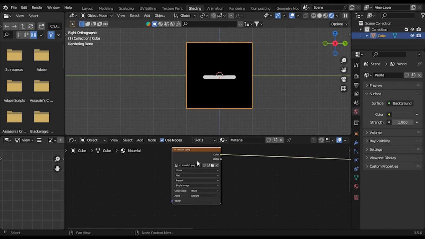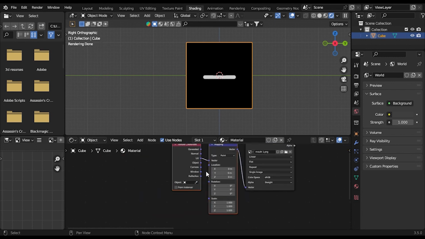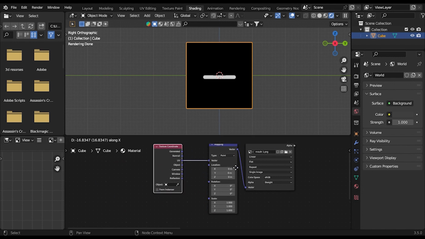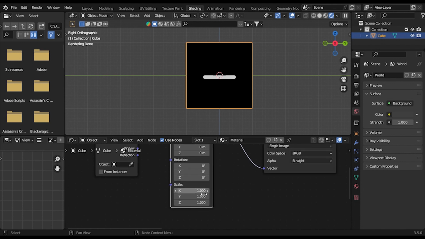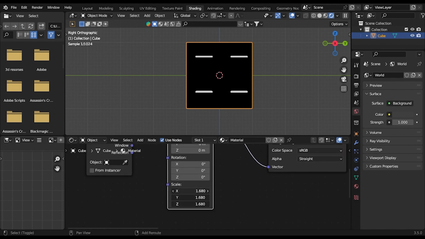So let's first control the location, rotation, and scale of this image. To do that, press Ctrl T if you're using Node Wrangler. It will add a UV coordinates, texture coordinates, and a mapping node. As you can see, when I scale this, it doesn't scale off center.